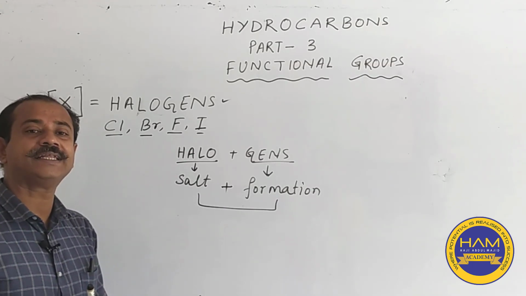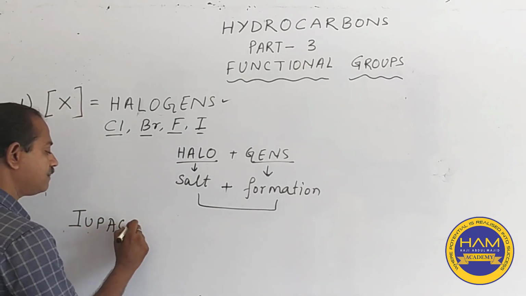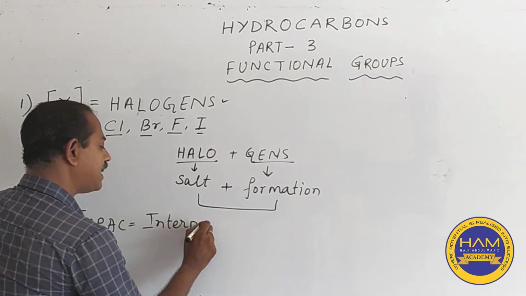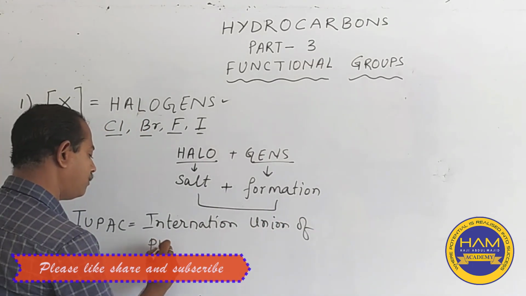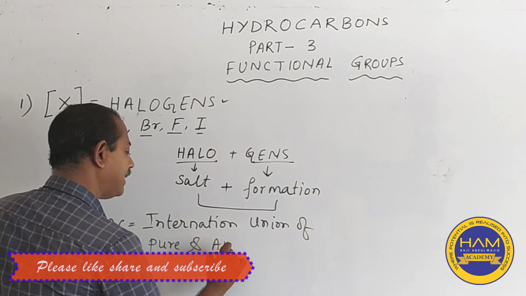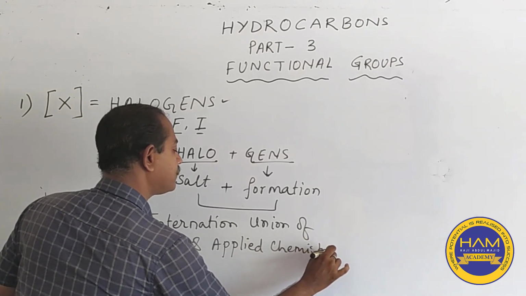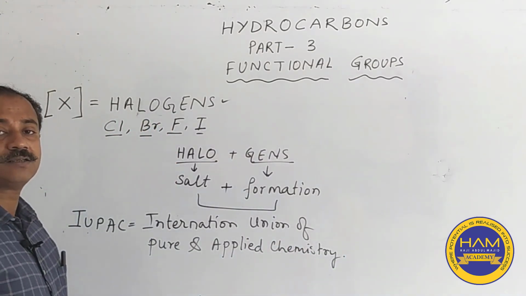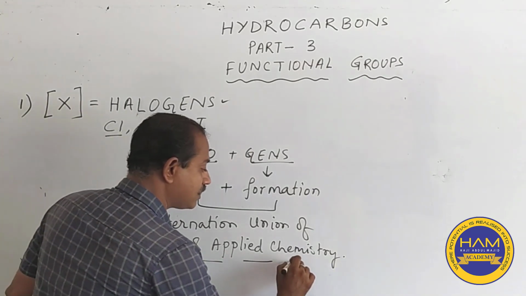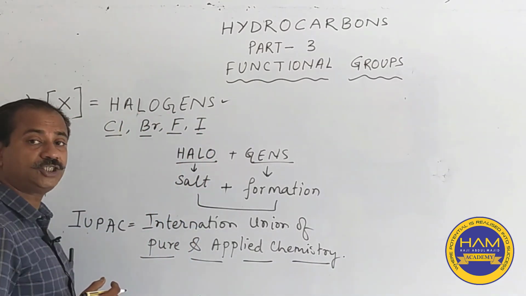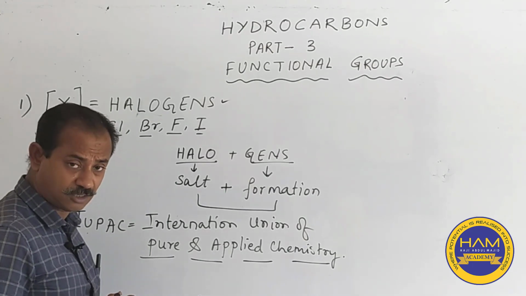An organization was created in 1974 known as IUPAC, that stands for International Union of Pure and Applied Chemistry. This group decides how to name a new compound, and in halogen formation we will be using both ways, the common name as well as the IUPAC nomenclature.